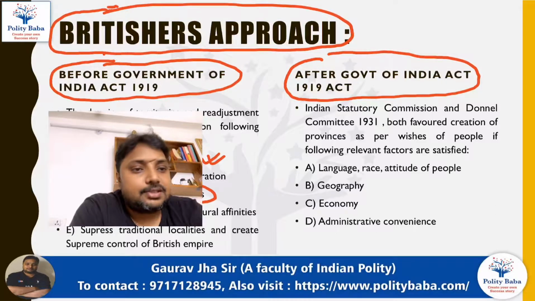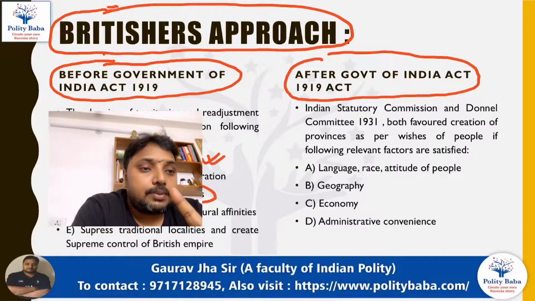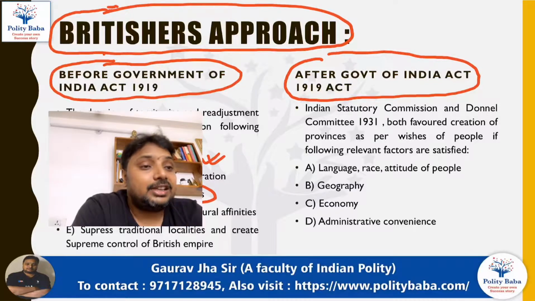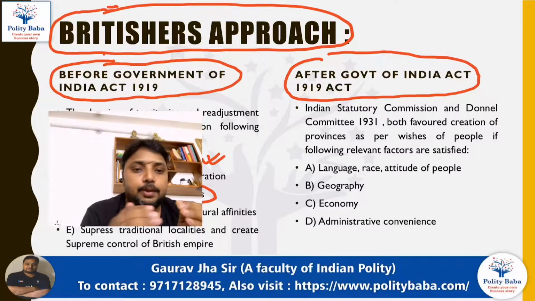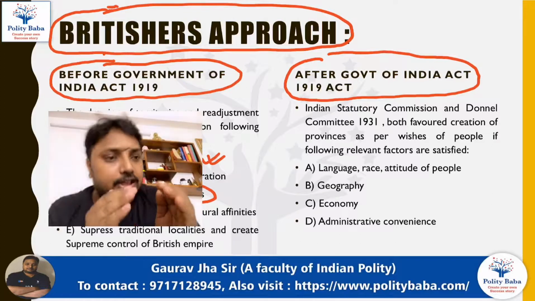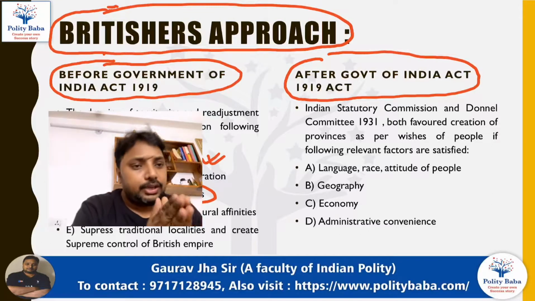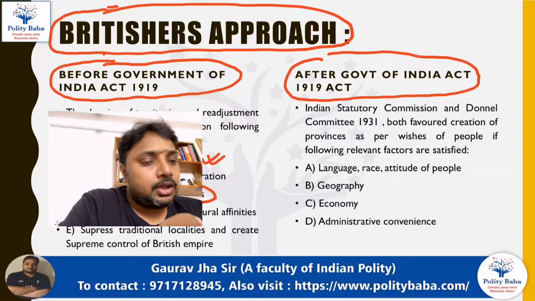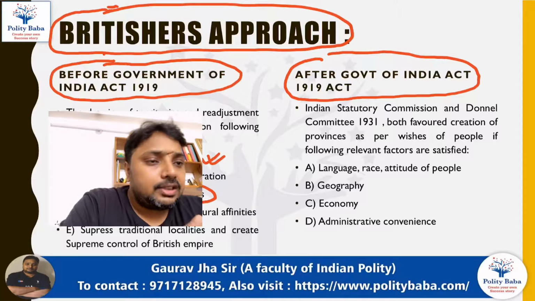So Britishers did not want the same provinces which were made by the Britishers during the period of slavery, during the period of colonialism, to continue in independent India.